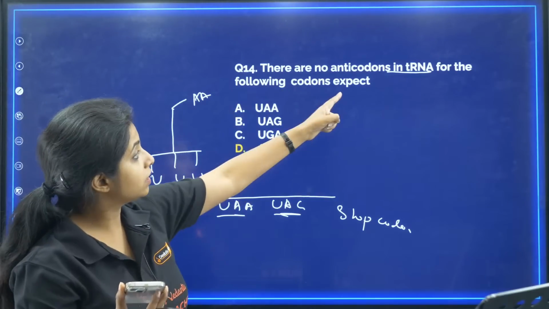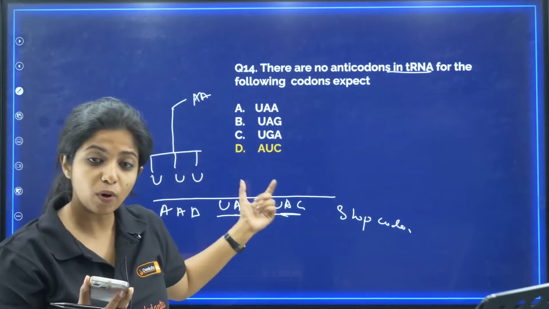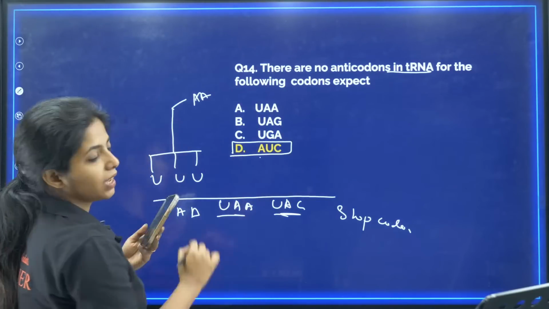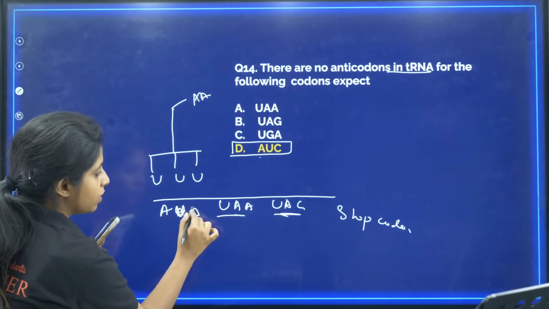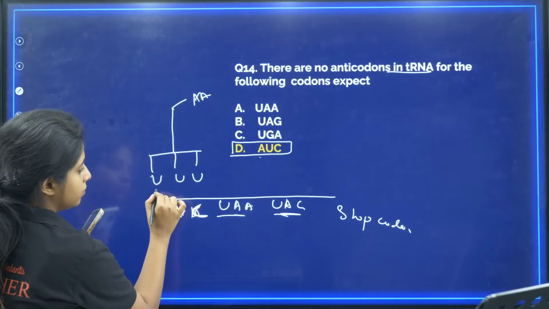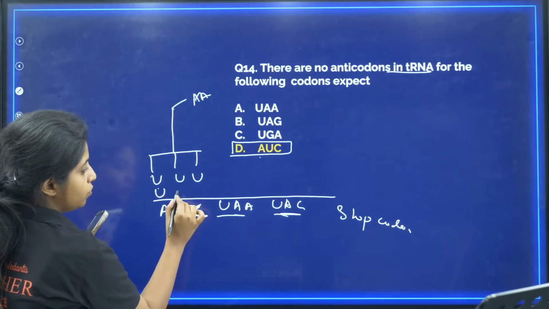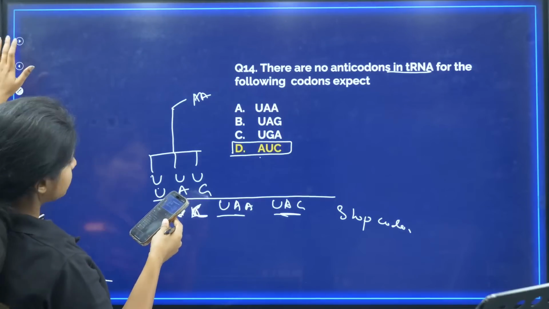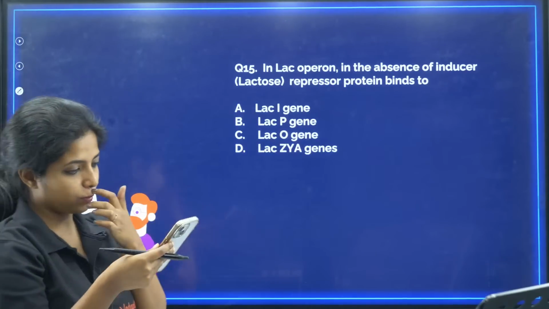But over here, it is written except one, all of them do not have anticodons. So it is only one that has an anticodon, that is AUC. So if it is AUC over here, my dear children, it will be what? UAG over here. That will be the anticodon. Okay. Yes.